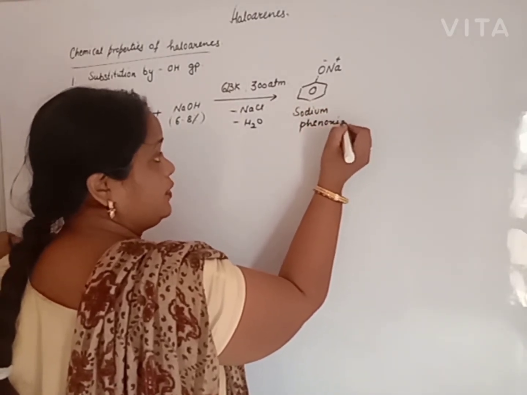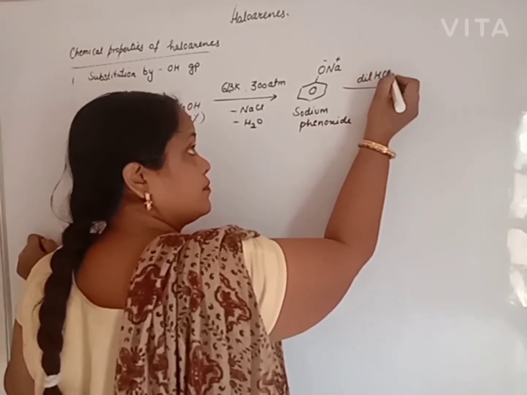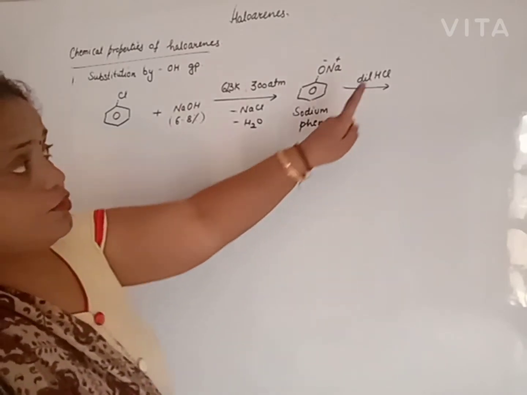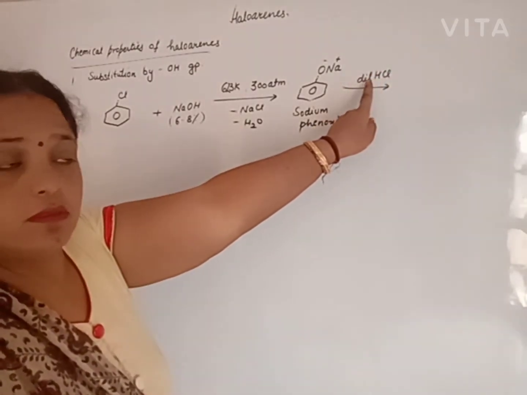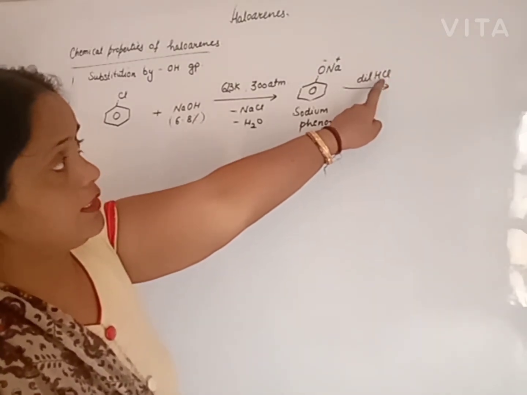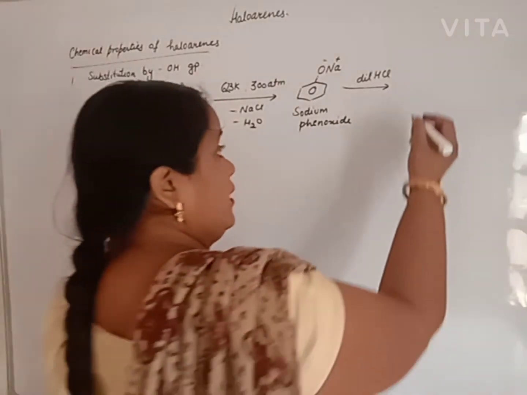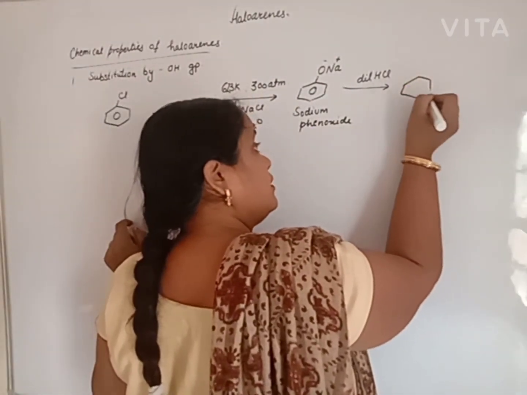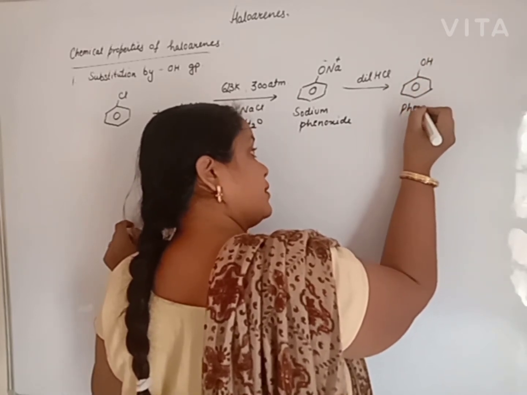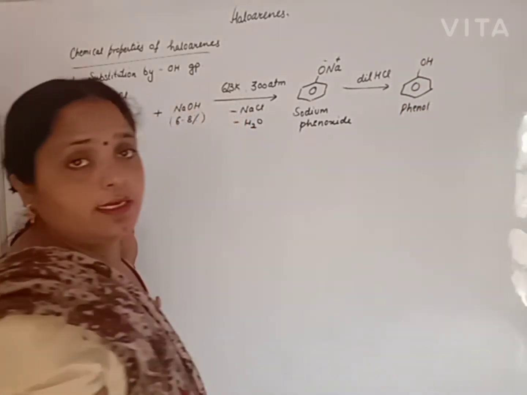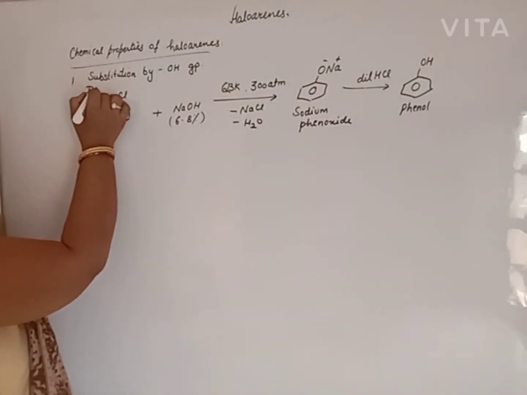When this sodium phenoxide is treated with dilute HCl, which is a strong electrolyte, H positive, Cl negative, dilute meaning in water, this H positive replaces the sodium ion and we will obtain phenol. It is a commercial method for the preparation of phenol. This process is known as the Dow process.